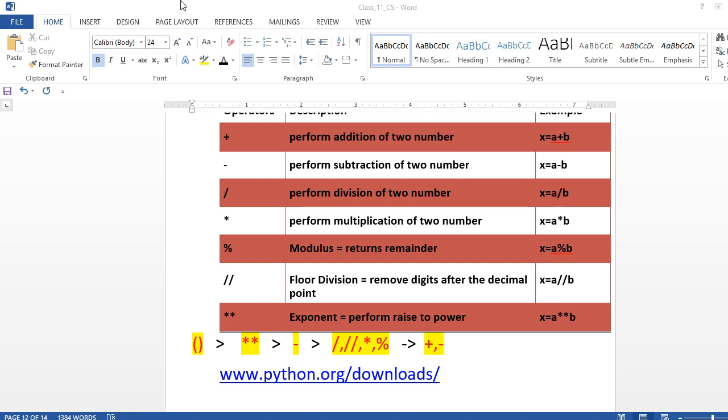Can anybody initiate that? I should be able to know how many of you have taken CS in class 11. Can you reply back to me? Yeah, so let me check.